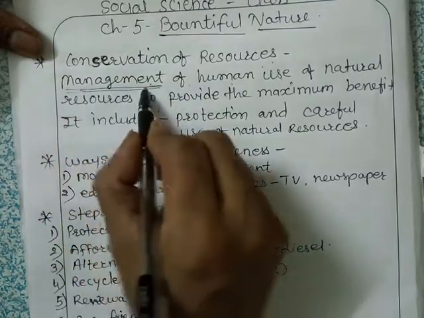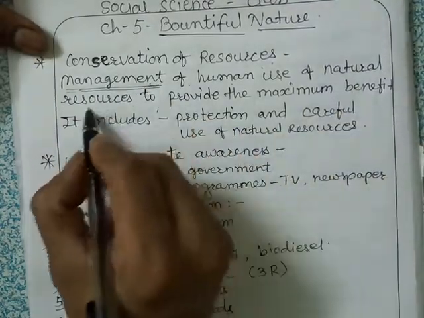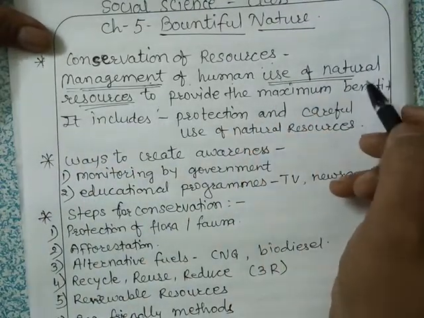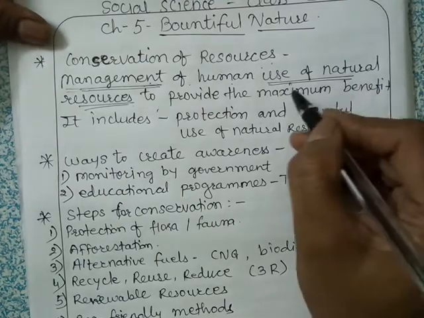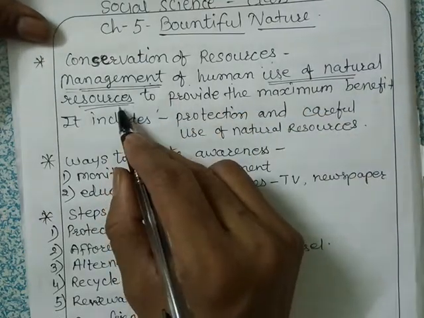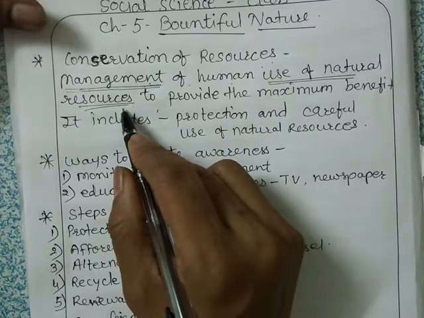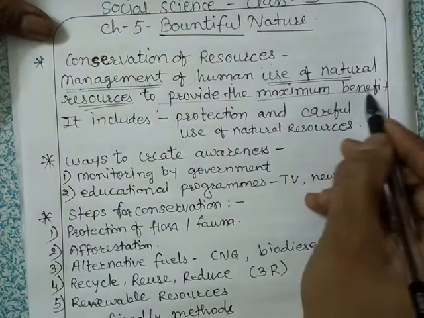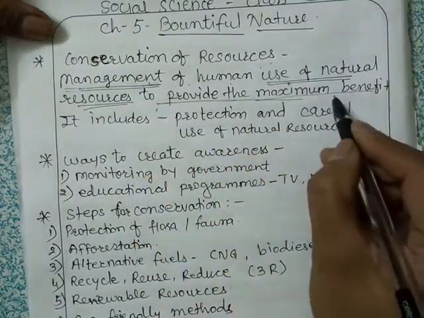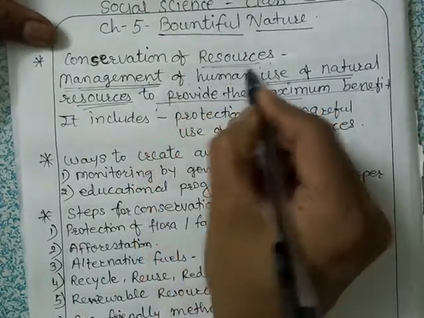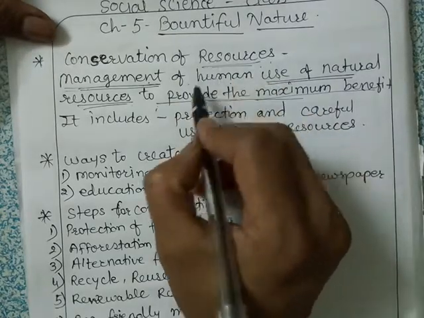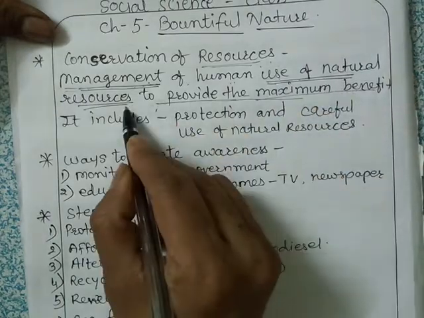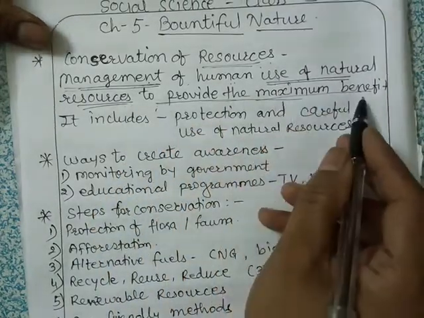Management means to manage the use of natural resources, which means there should be no wastage of these resources and they should be used carefully, so that we can get maximum benefit from these natural resources. So what is conservation of resources? Management of human use of natural resources to provide the maximum benefit.